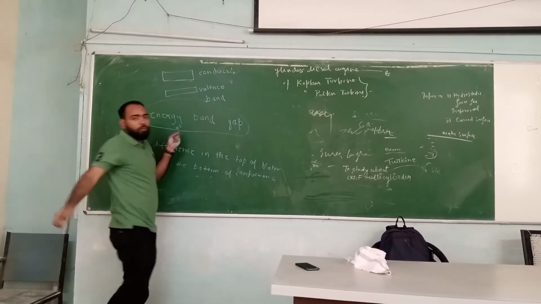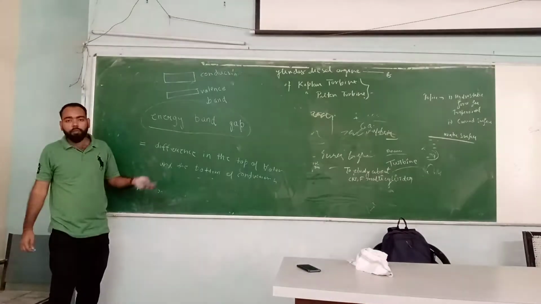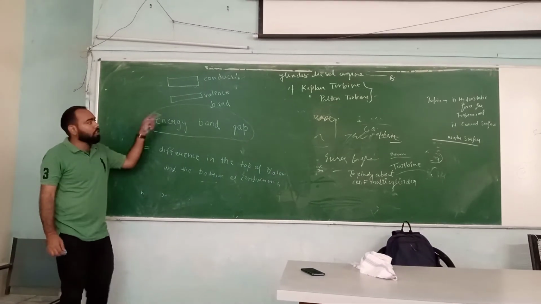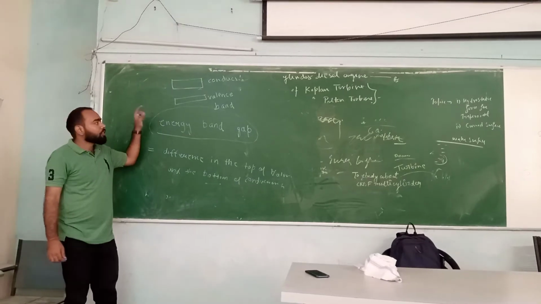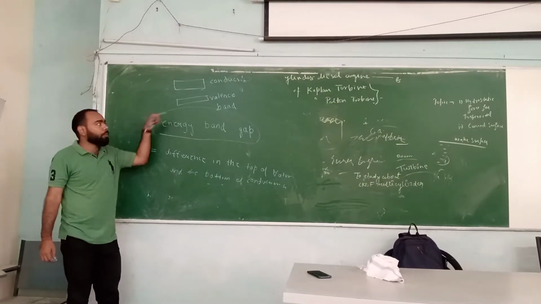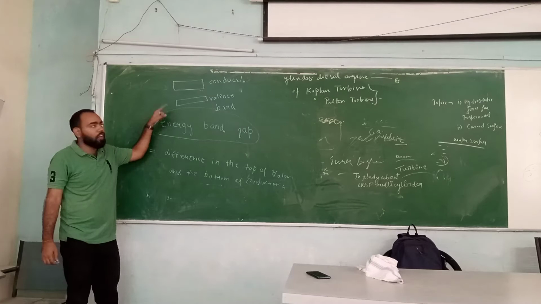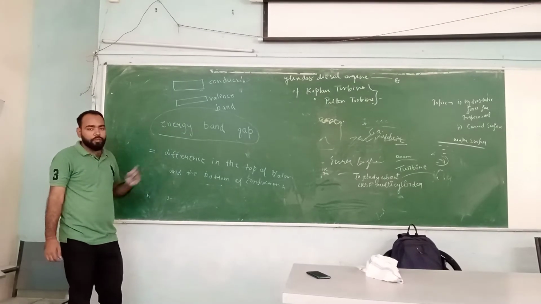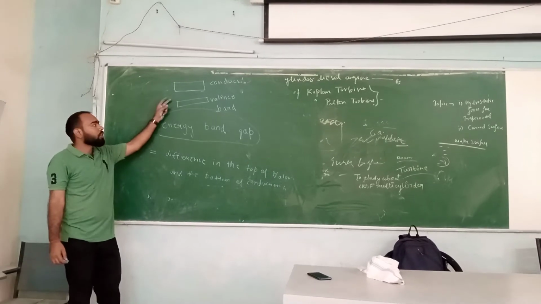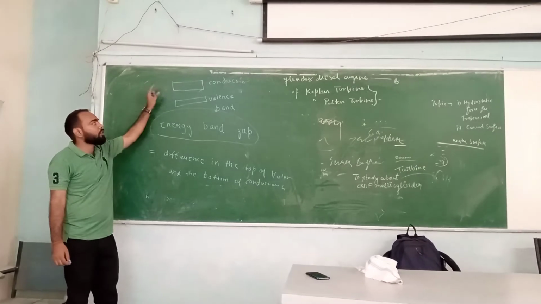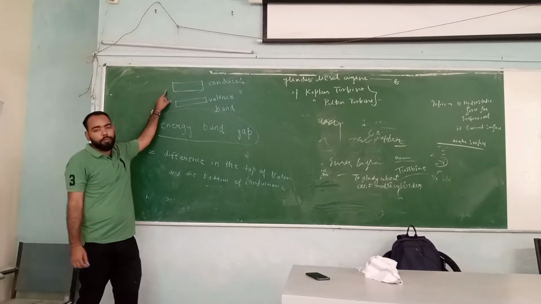See, I have not informed what is conduction band, what is valence band, but I will definitely make you understand what is conduction band and what is valence band. But here the main focus is about the semiconductor, so I have directly jumped into the topic of the difference between valence band and conduction band. So just have some patience. I am going to make you understand every bit of things, but just keep focusing here on what is a semiconductor and what is the difference in energy band gap.